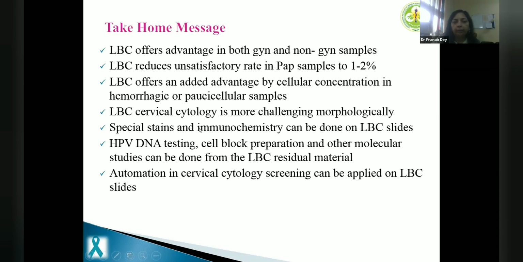You can do any type of special stains, ICC on liquid-based cytology samples, and HPV DNA testing. Cell block preparation can also be done from liquid-based residual material. So we have seen that especially in glandular lesions where we have some doubt, from the residual material we have prepared cell blocks, and if you do P16, you can say that this is HPV related dysplasia, and automation is a way forward for any screening program.